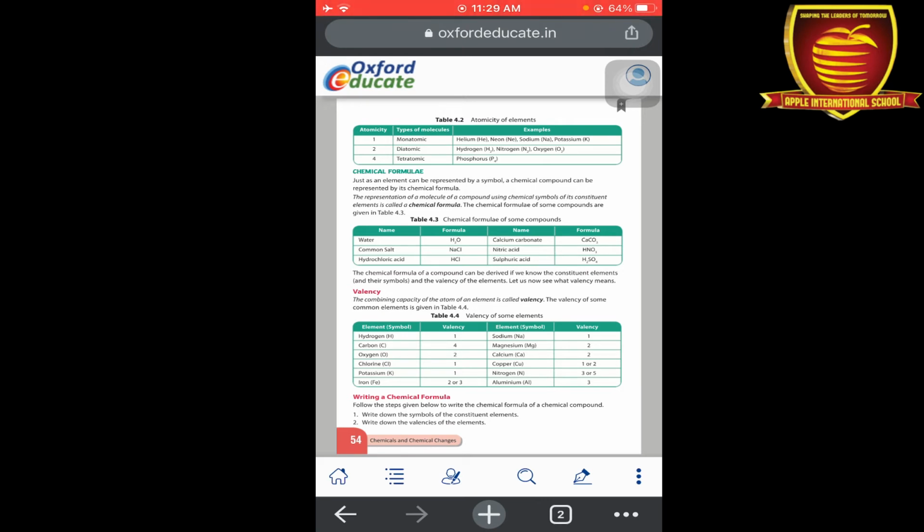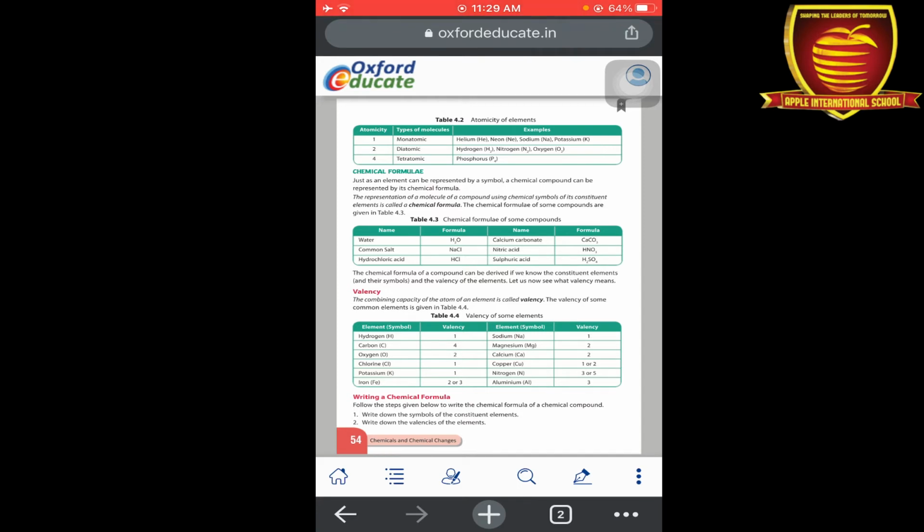We can say it as sodium chloride. So instead of writing the full name, we use an abbreviation to write the formula, NaCl, because the symbol of sodium is Na and the symbol of chlorine is Cl. Hydrochloric acid is hydrogen plus chlorine.